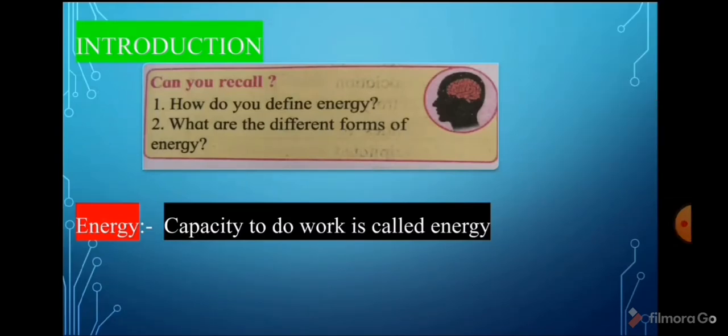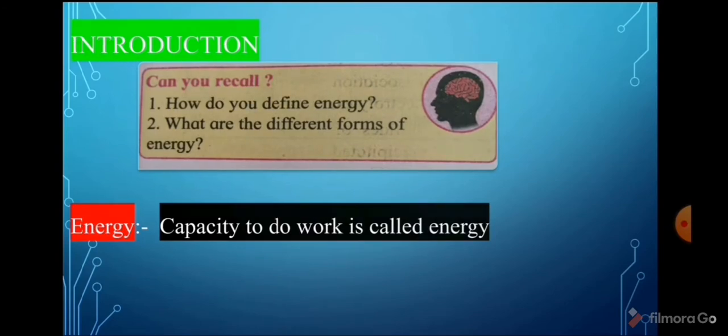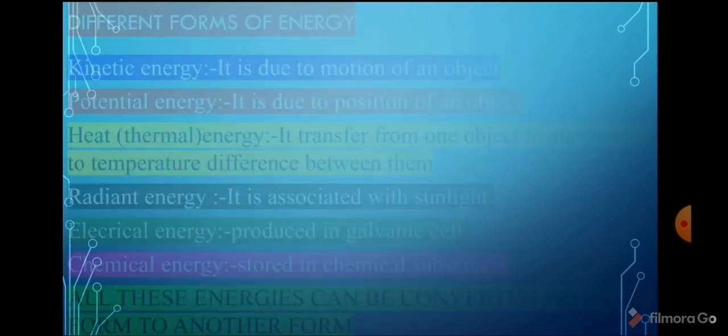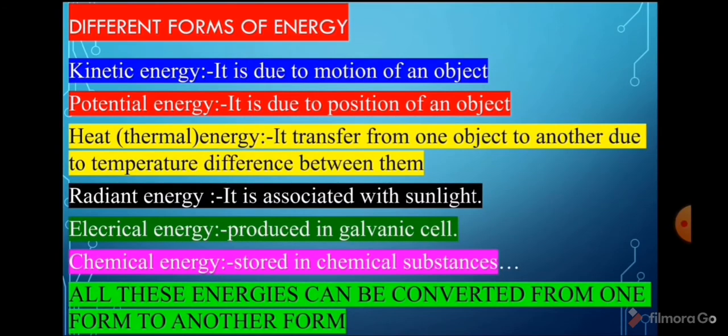Can you recall? Firstly, define energy and then different forms of energy. The energy of any object is its capacity to do work. Now, the different forms of energy. There are many different forms of energy. All these forms are converted from one form to another form. We can see one by one.